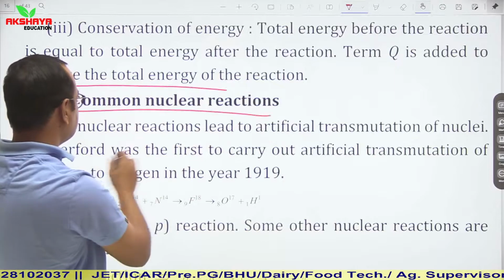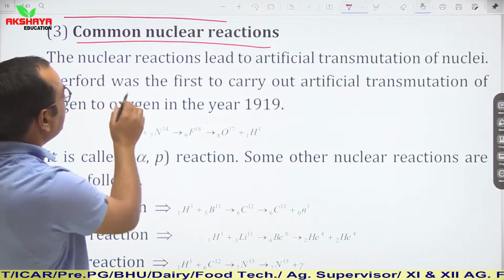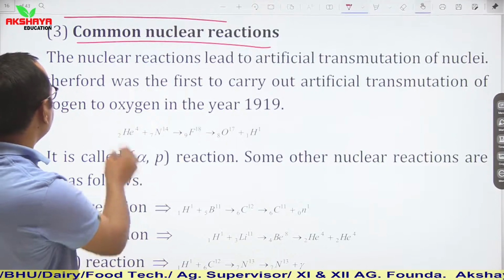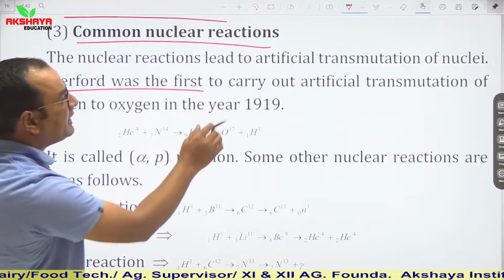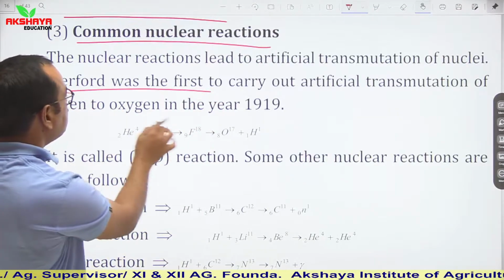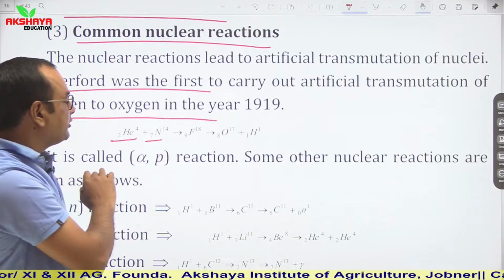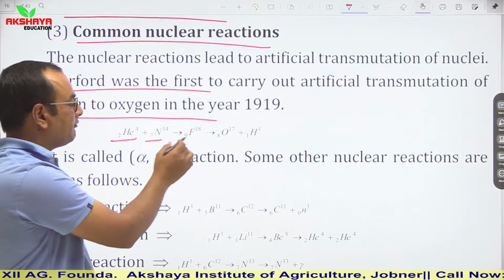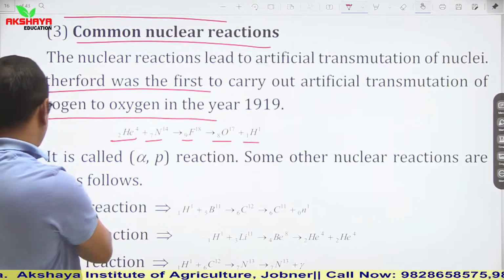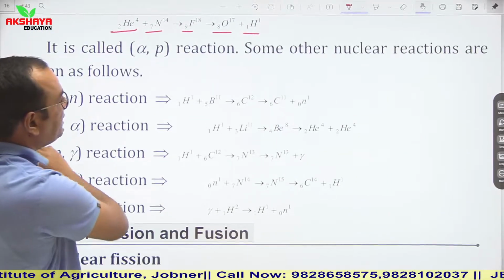Common nuclear reactions. So what are common nuclear reactions? The nuclear reactions lead to artificial transmutation of nuclei. Rutherford was the first to carry out artificial transmutation of nitrogen to oxygen. Now see, helium and nitrogen are reacting together and they form fluorine. Here again it breaks into oxygen and hydrogen. It is called alpha P reaction.